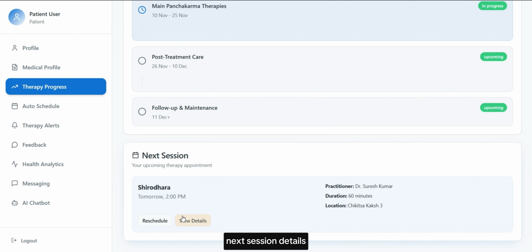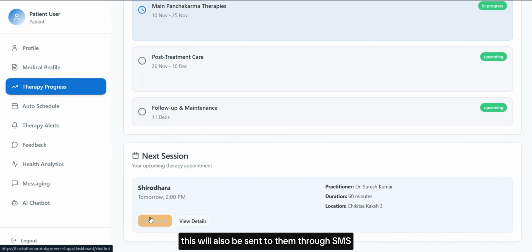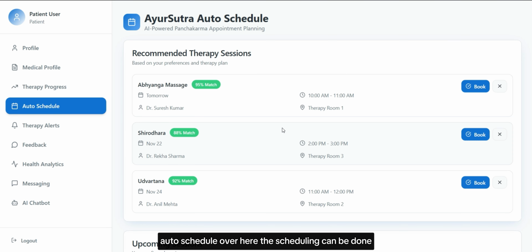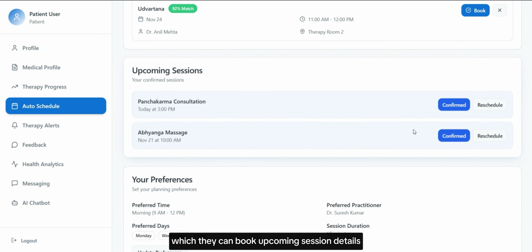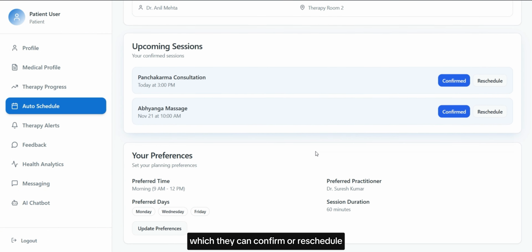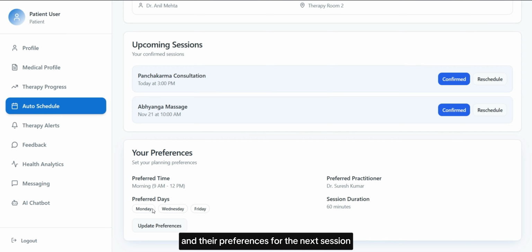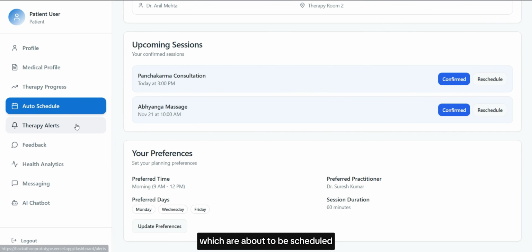Next session details. This will also be sent to them through SMS. They can reschedule and view those details. Auto schedule. Over here, the scheduling can be done. They have the recommended therapy sessions which they can book, upcoming session details which they can confirm or reschedule, and their preferences for the next sessions which are about to be scheduled.